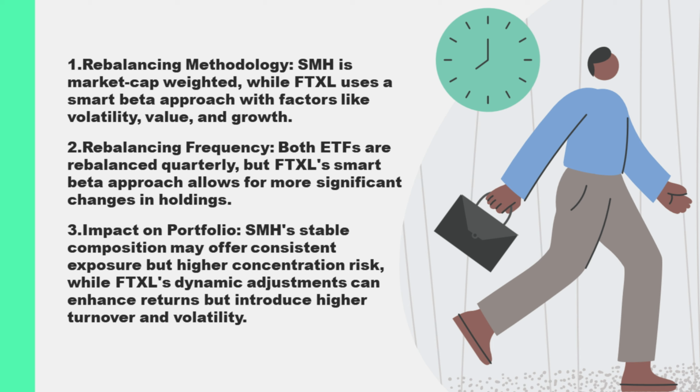In summary, the rebalancing methodologies and schedules of SMH and FTXL are notably different, with SMH following a more traditional market cap-weighted approach and FTXL employing a smart beta strategy. SMH's approach leads to a more stable but potentially more concentrated portfolio, while FTXL's methodology allows for greater flexibility and adaptation to changing market conditions, potentially reducing risk but also introducing higher turnover and volatility. Investors should consider these factors when evaluating the potential performance and risk associated with each ETF.